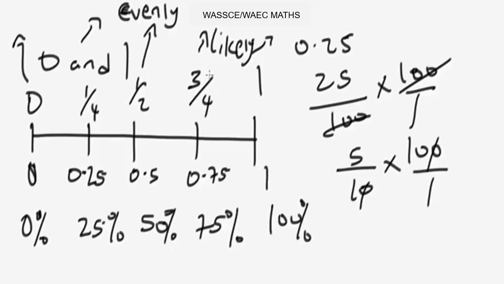Having known this, let's look at the probability formula, how you can find some probabilities using a formula. Let's wipe this.